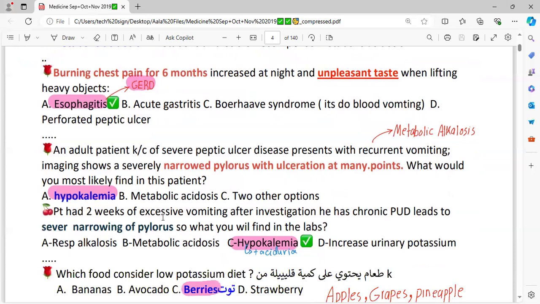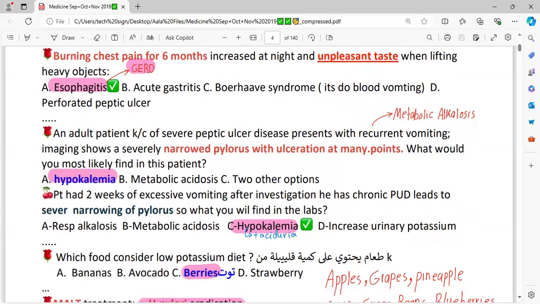Patient had a 2-week history of excessive vomiting. After investigation, he has chronic peptic ulcer disease, which leads to severe narrowing of the pylorus. So what would you find in the labs? If somebody has peptic ulcer disease, in the labs we would be looking for hypokalemia. Why? Because the patient is having excessive vomiting. When somebody is vomiting, the electrolyte disturbance would be hypokalemia. The acid-base disturbance would be metabolic alkalosis.